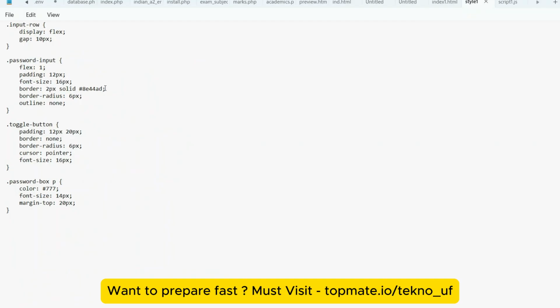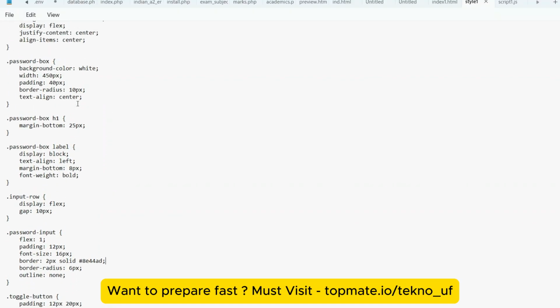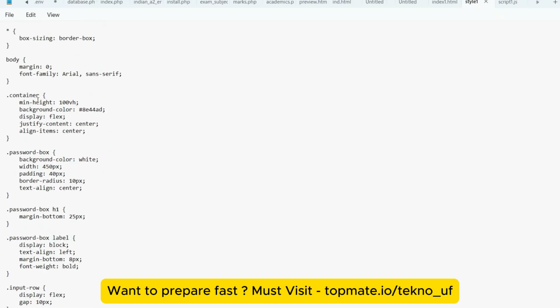Here you have to just add the border color, this is the border color you have to add, #8E44AD. So this one you had to add, nothing else guys. And sorry, the background color also, you can see this is the background color, the same one. You have to just make it this color, nothing else.